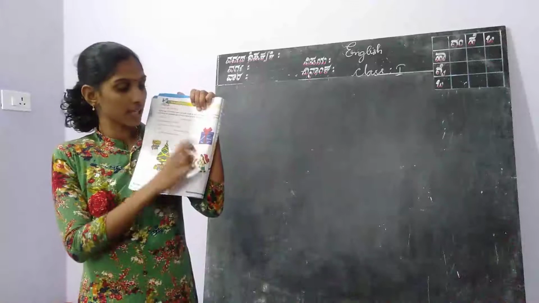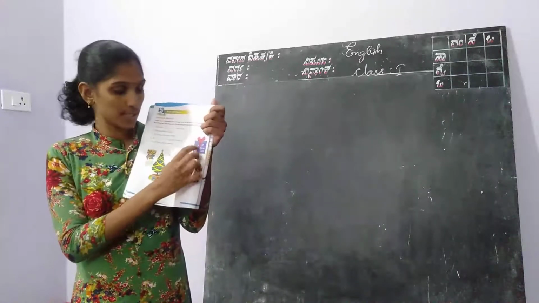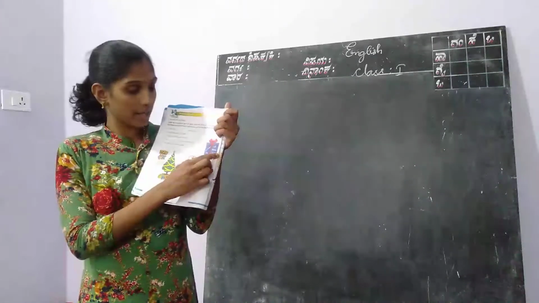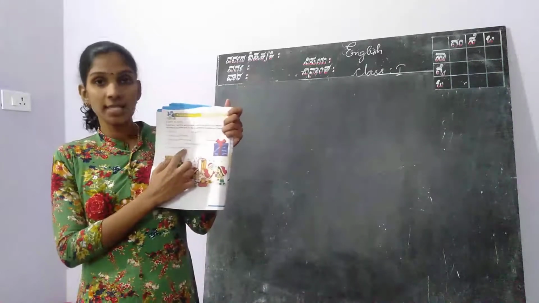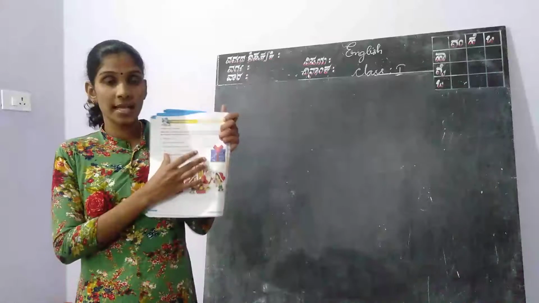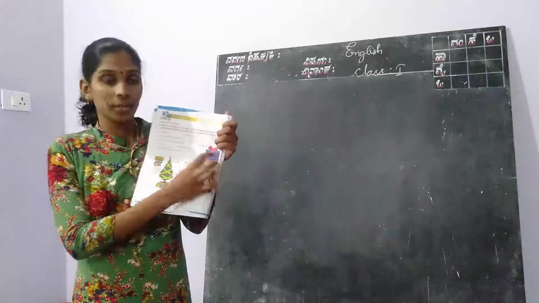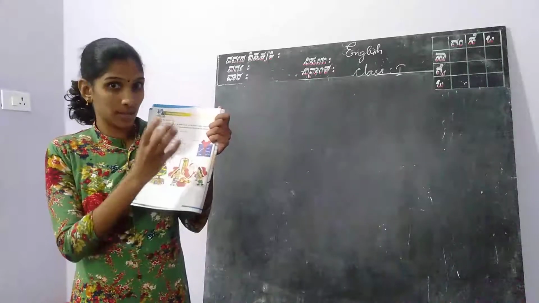In the gift box, some words are there: Christmas, tree, red, Santa, gift, red. By using those words, we have to fill these sentences. This is the activity, filling the blanks by using the words given in the gift box.